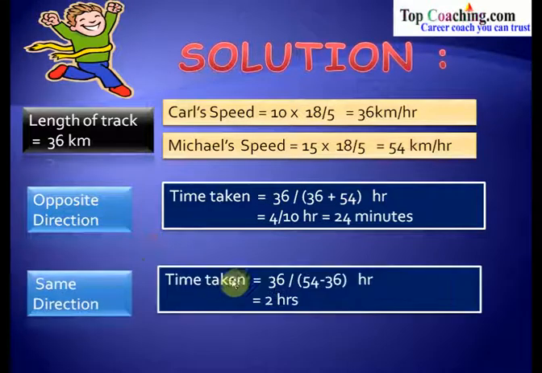If they run in the same direction, then the time taken would be 36 divided by (54 minus 36), because they are running in the same direction. Therefore, their speeds get subtracted. So time taken is 36 divided by (54 minus 36), which gives a value of 2 hours. So if they are running in the same direction, they would take 2 hours to meet each other for the first time. And if they are running in the opposite direction, they would take 24 minutes to meet each other. So this was all about our chapter on time, distance and speed.